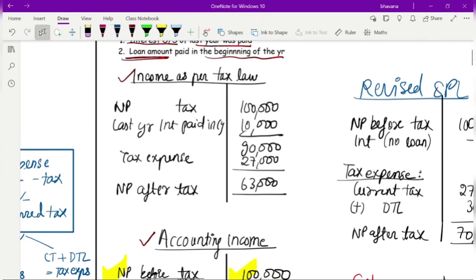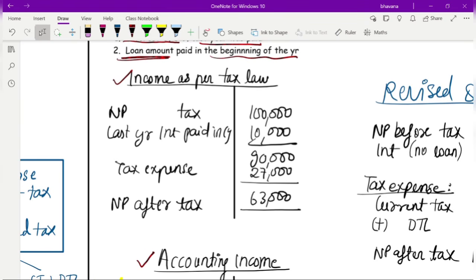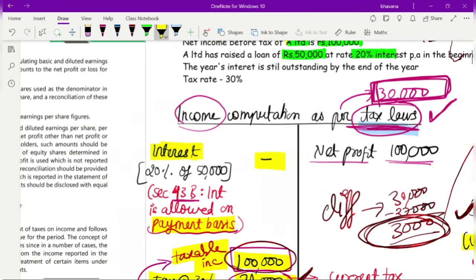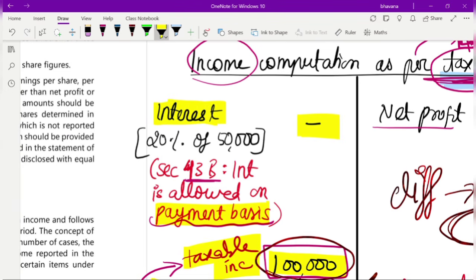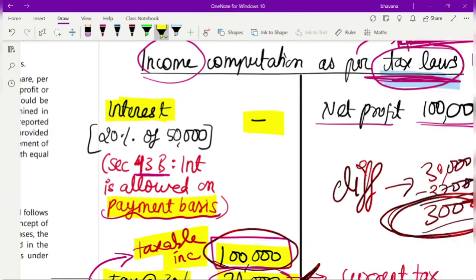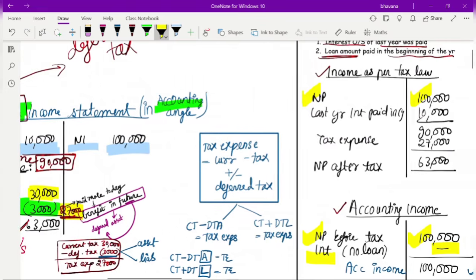Now when you find out your income as per your tax law, the same thing, you will have a net profit of 1 lakh rupees. Do you remember the section here? What did the section say? Section 43B said you will be allowed to take interest as an expense or a deduction when you pay it. That means whenever you pay this interest, you will get it as a deduction.